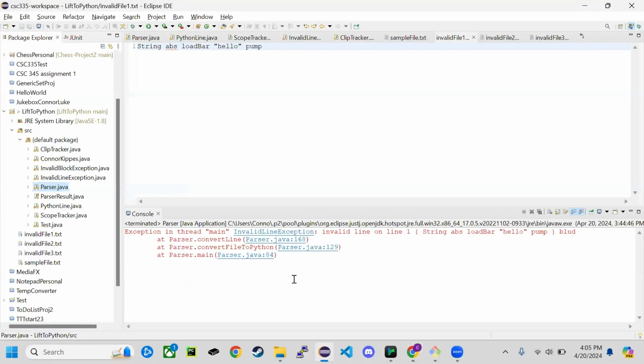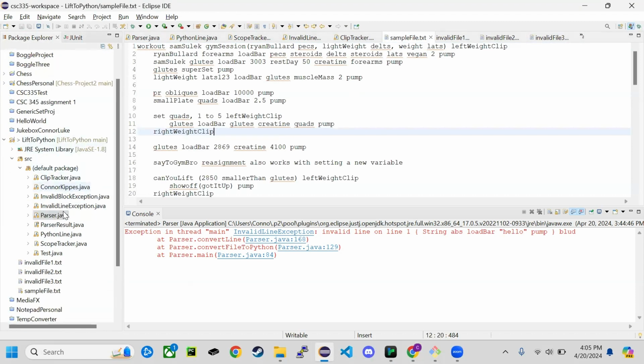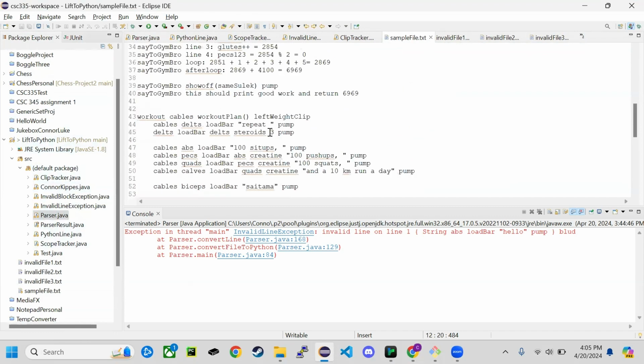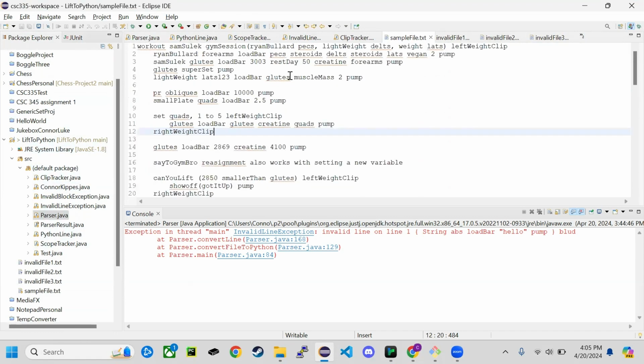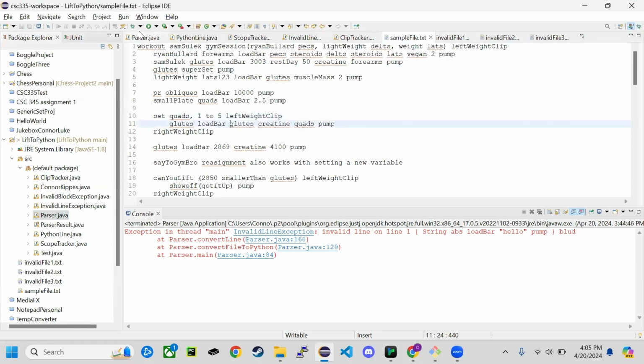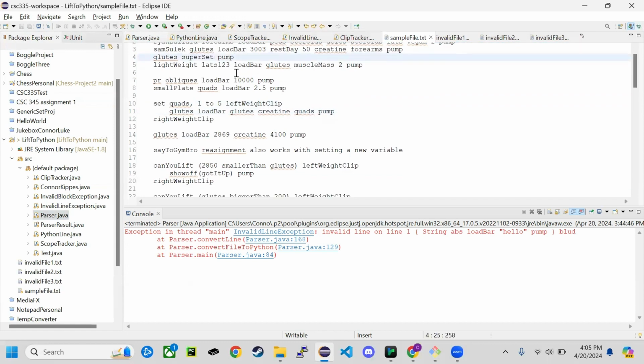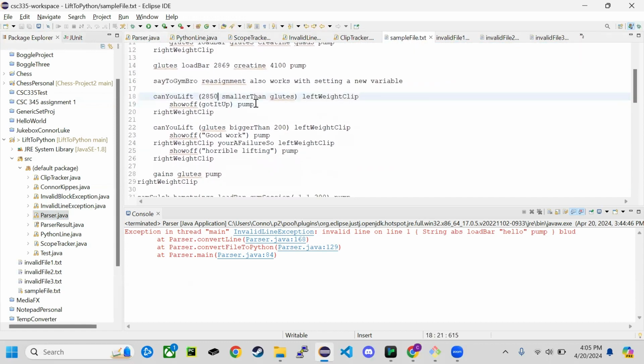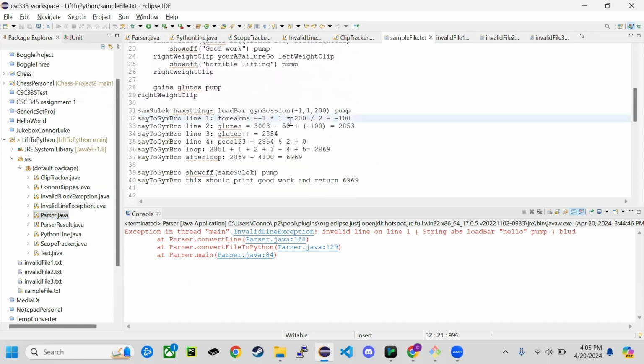So let me just get into this code demo here. For the sake of time, I've prepared a file where it has all the features of our language. So it has three functions basically. One's just a general gym session where it goes over some general integer operations. It's got a loop here, just so you can see some of the syntax and it in action. And then I have comments on what it should print on each line when we get to translating and testing it.